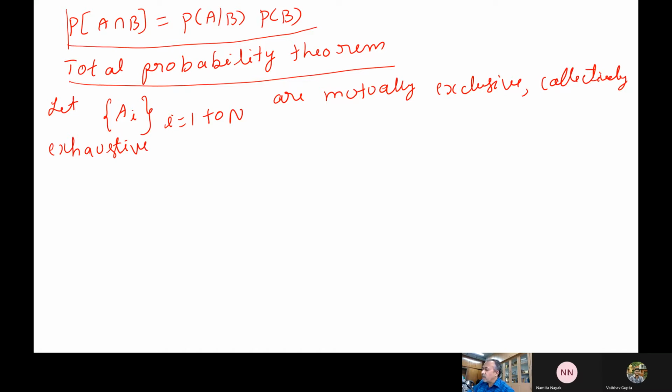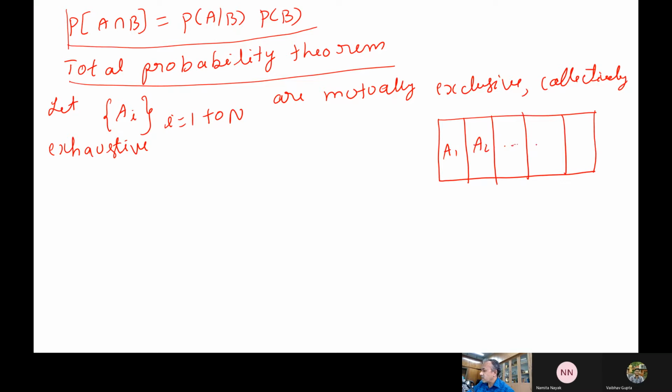Collectively exhaustive means if I add all of them, I should get my sample space. So my events are A1, A2, like this, up to An minus 1 and then An. This is the whole sample space. So I have the events Ai.